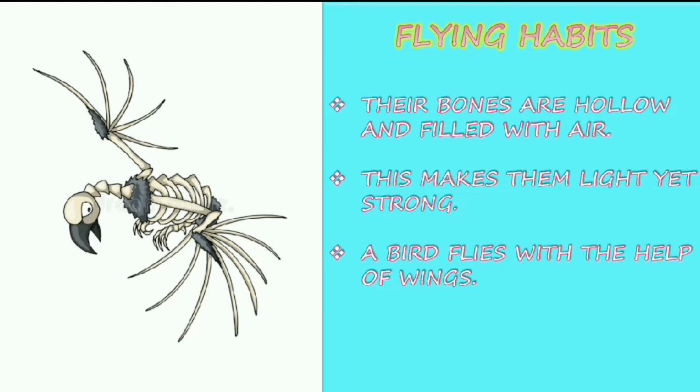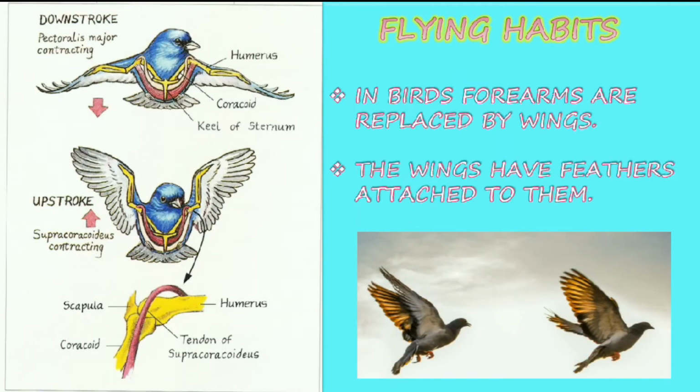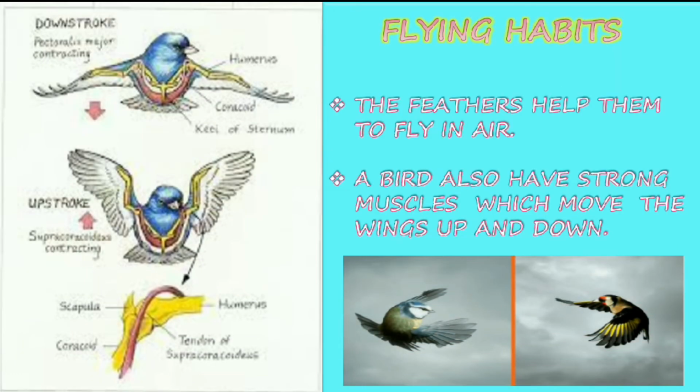A bird flies with the help of wings. So only with the help of the wings can birds fly. In birds, forearms are replaced by wings. Animals have forearms, but in birds the forearms are replaced by wings. The wings have feathers attached to them. The feathers help them to fly in the air. Only with the help of the feathers can they fly in the air.